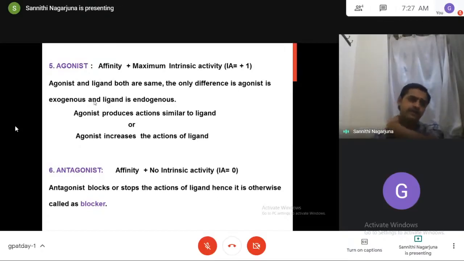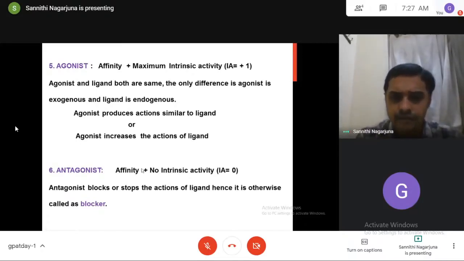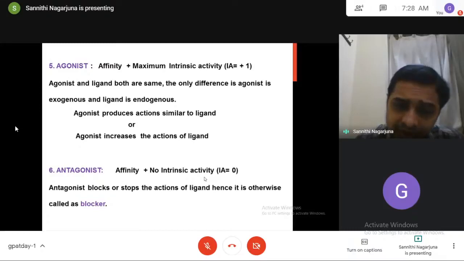Coming to the antagonist, the same thing. Antagonist means which has affinity and has no intrinsic activity. Here intrinsic activity is 0. So it has affinity, but the intrinsic activity is 0. This means the antagonist only binds to the receptors, but it will not activate the receptors and it will not produce any pharmacological action.